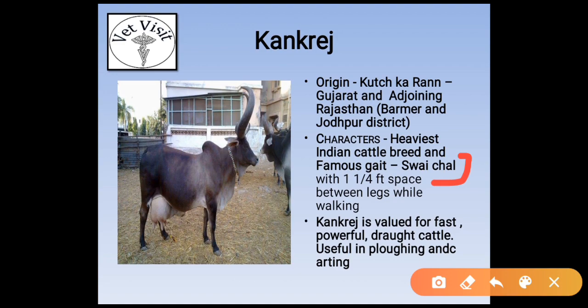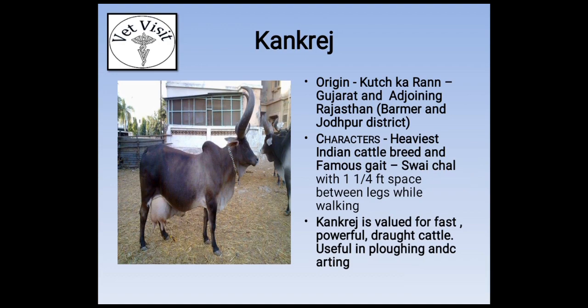with a one and a quarter feet space between the legs while walking. Kankrej is valued for fast, powerful draft cattle and is useful in ploughing and carting.